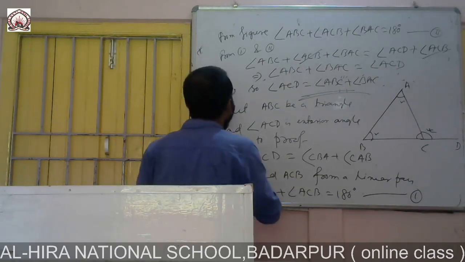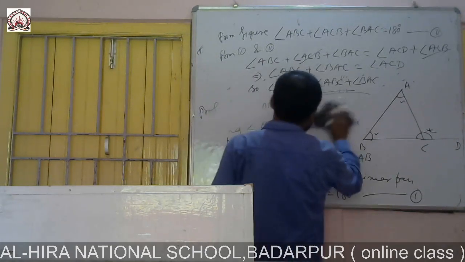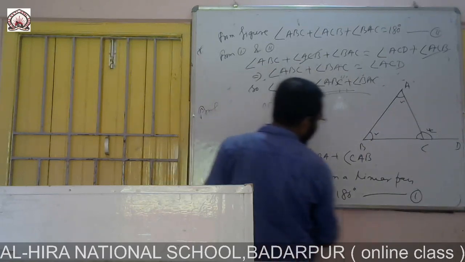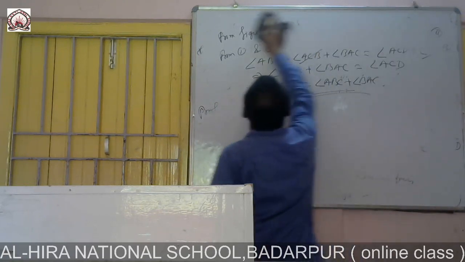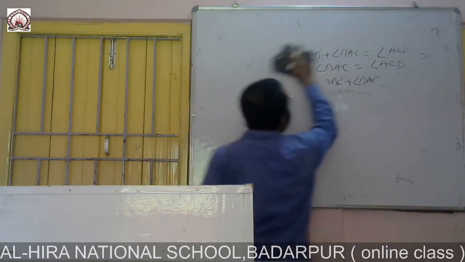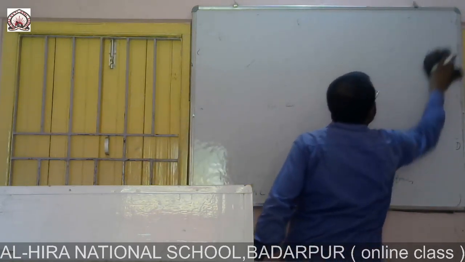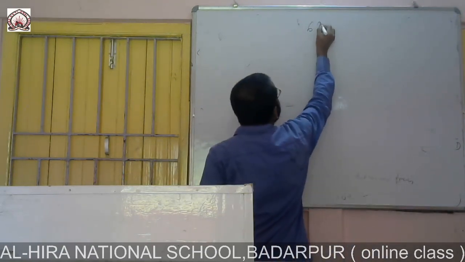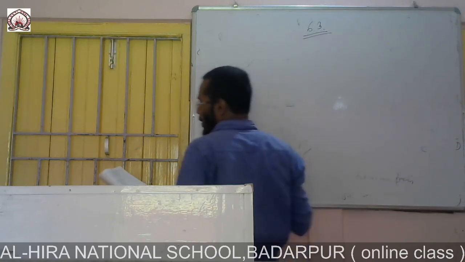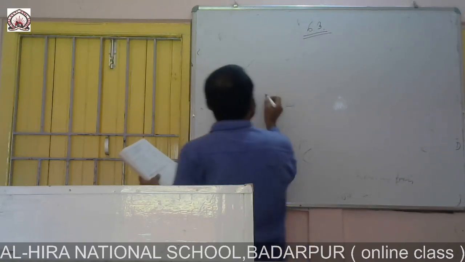So first of all we have to draw the figure. Exercise 6.3. We draw the figure.